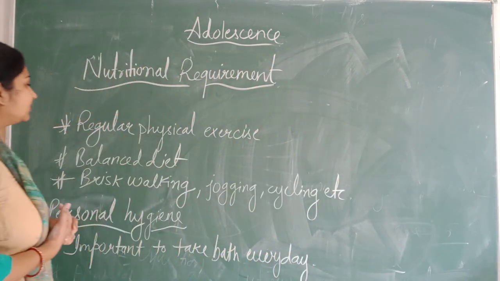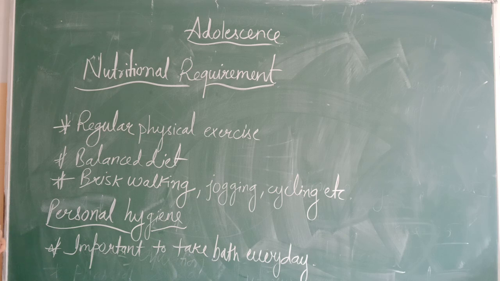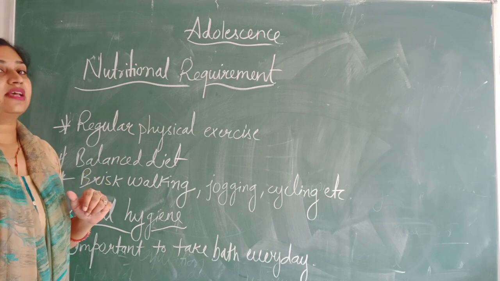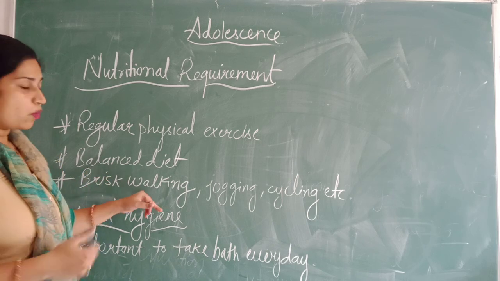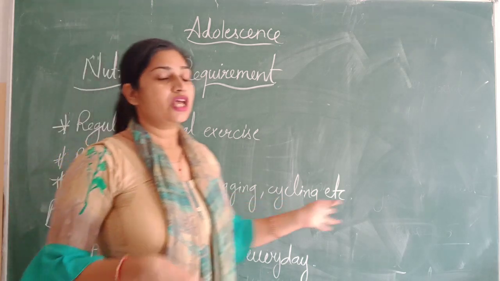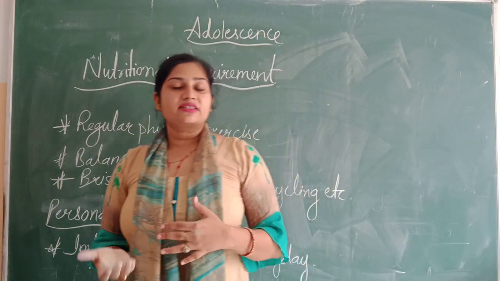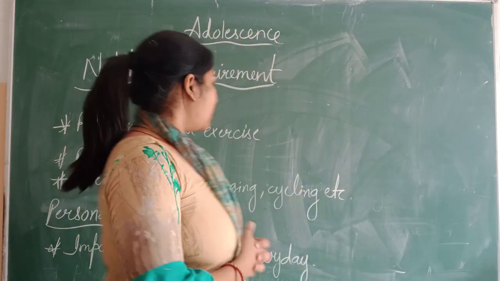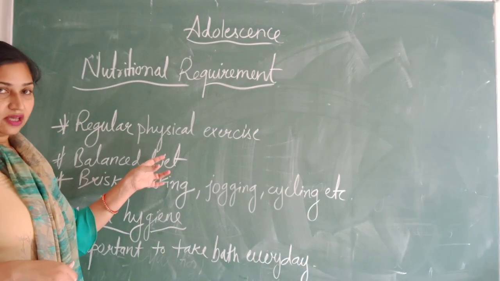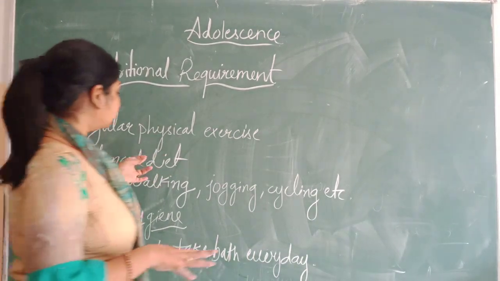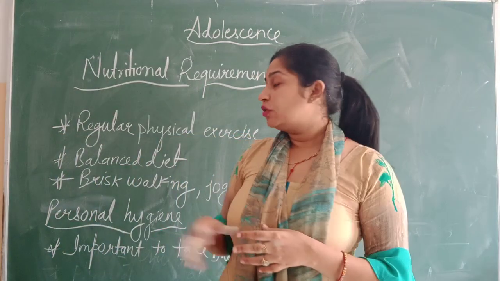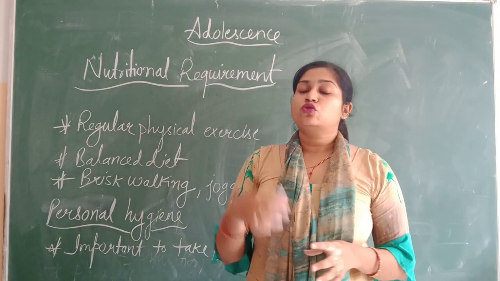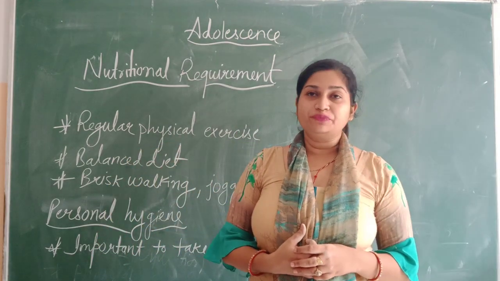Well, the first thing is, it is very important for teenagers to do regular physical exercise. And what physical exercises can be done? For example, brisk walking, jogging, cycling, swimming. These are some of the exercises which can be included in our day-to-day routine. Then a balanced diet. It is very important for adolescents to include a healthy and balanced diet in their routine, and to avoid junk or oily food.